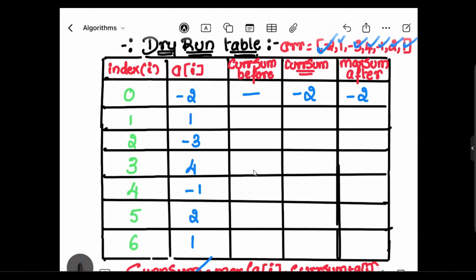Next, let's move on with the first index. The current sum before would be -2, the previous sum value that we have.